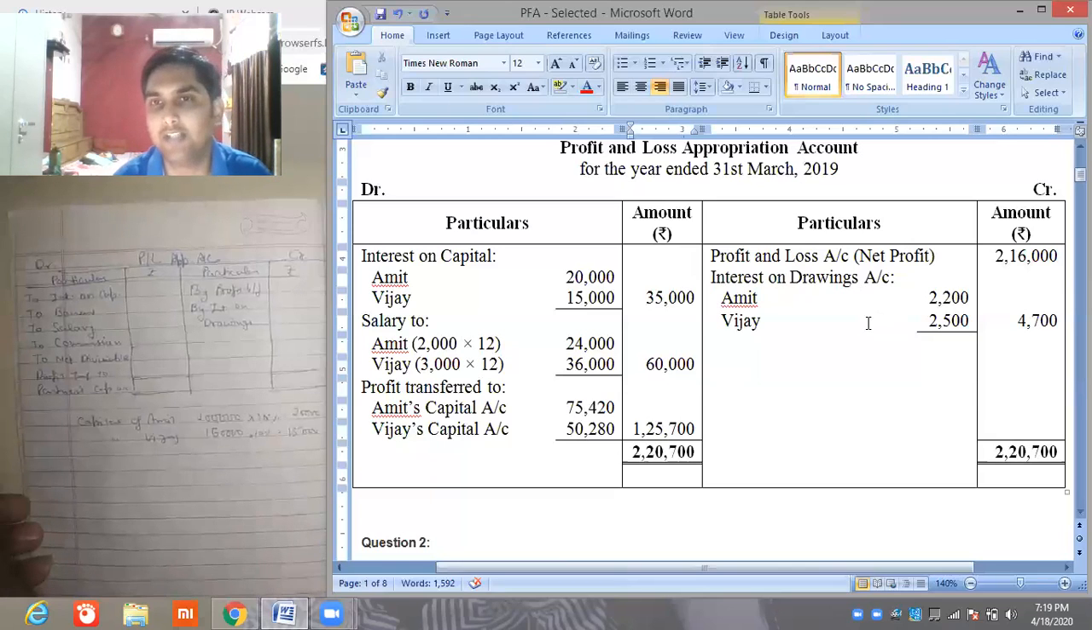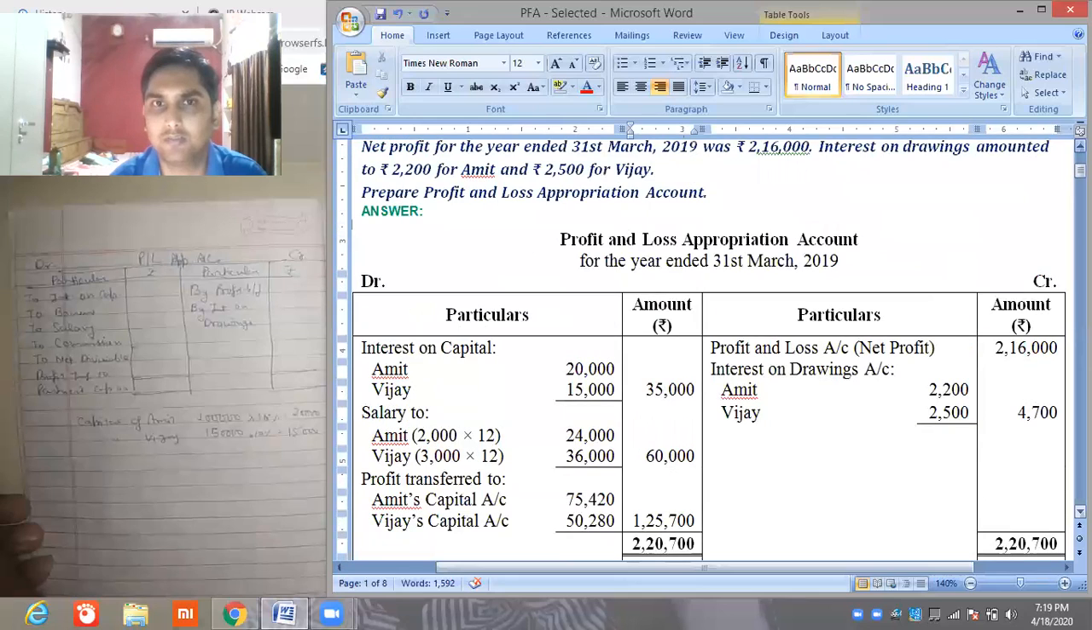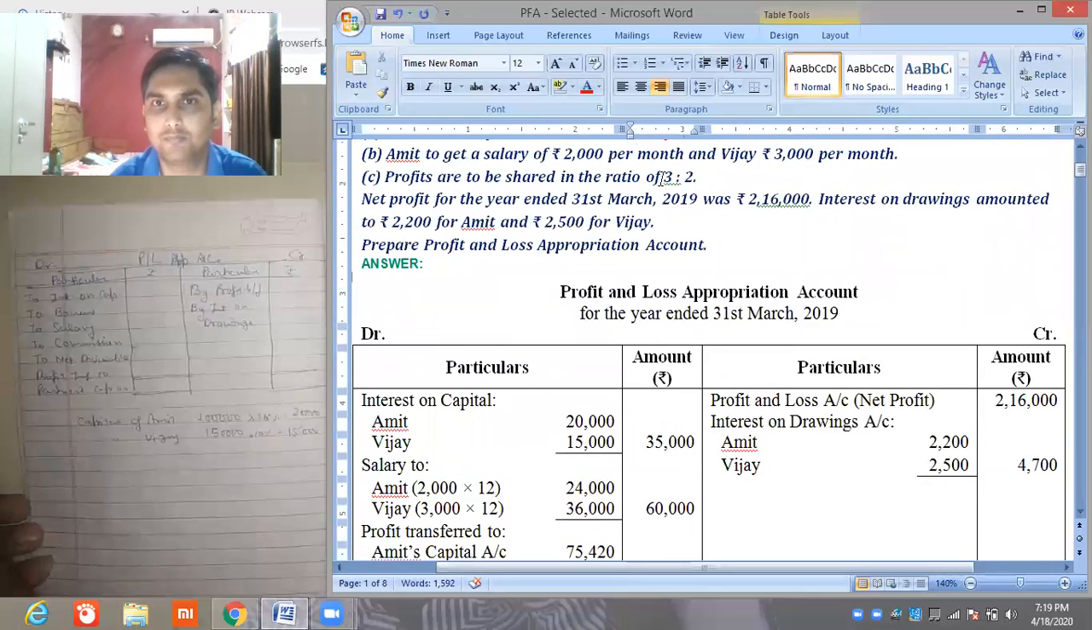This will be shown on the right side of the P&L appropriation account, that is the credit side, because it is the income of the firm charged to partners personally. And finally, we will get the answer, that is profit 1,25,700, and it will be divided by the old partners in the ratio 3:2. This one.